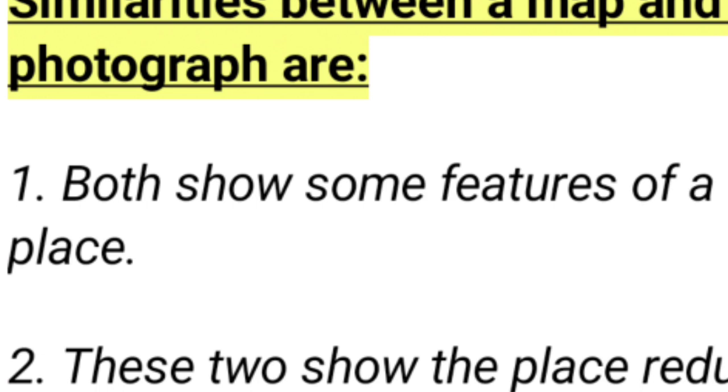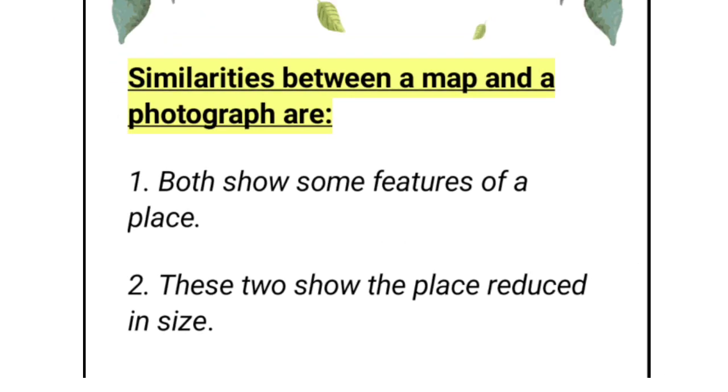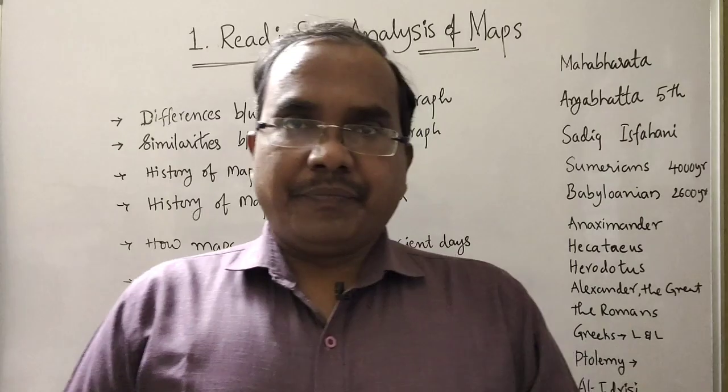That is a similarity between these two. And the second one is in these two, the real size, the actual size of the place is reduced so that we can have an easy look. So in both the map and in photo, the actual size of a place is reduced. These are the two similarities you have to remember.